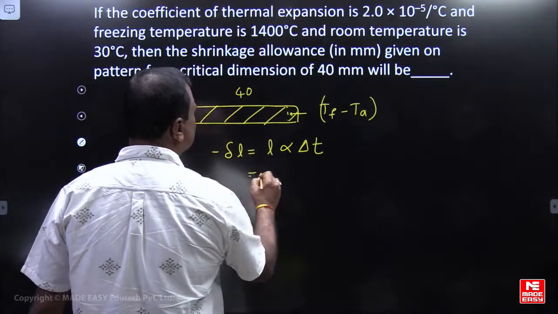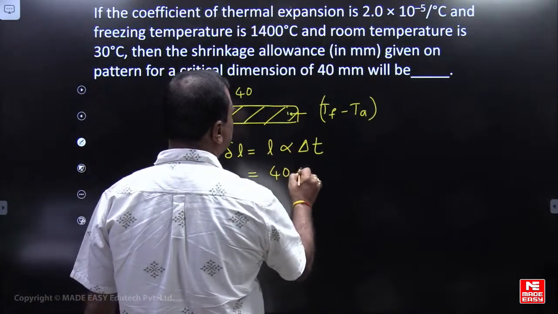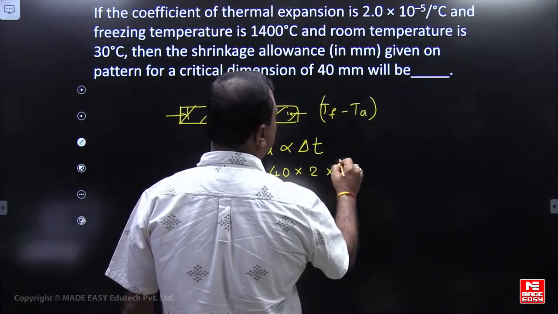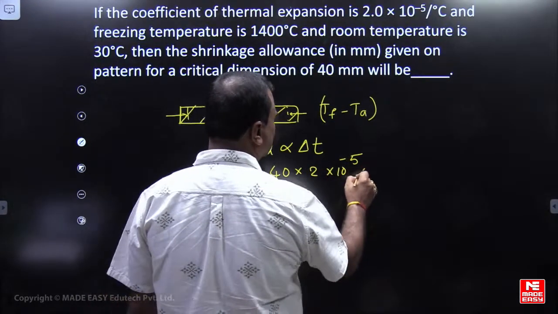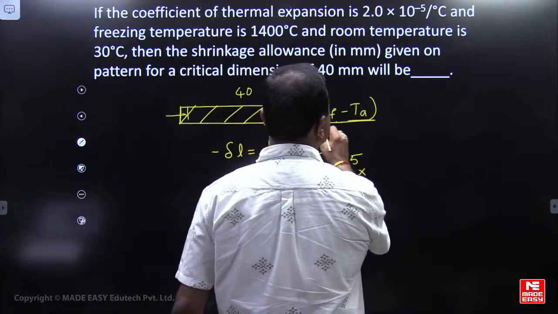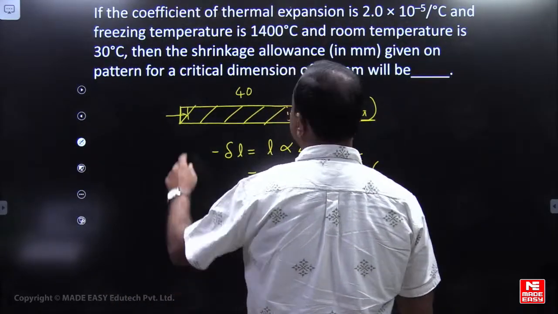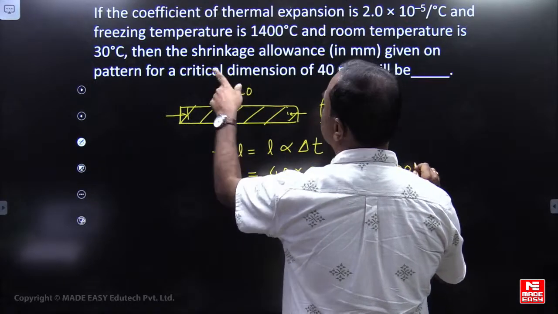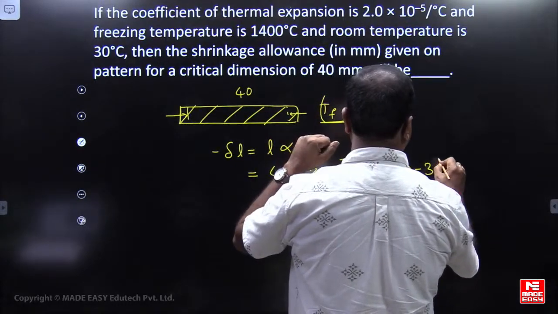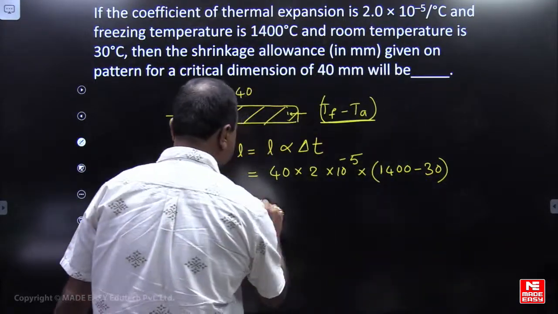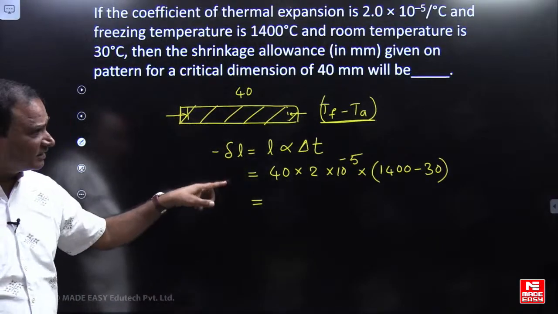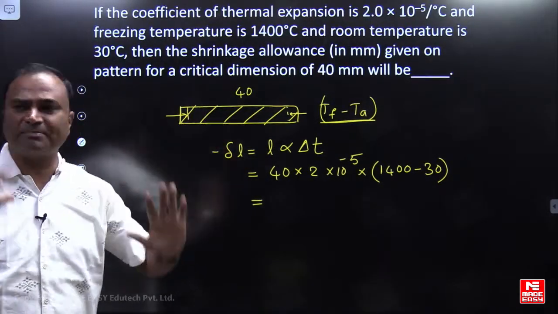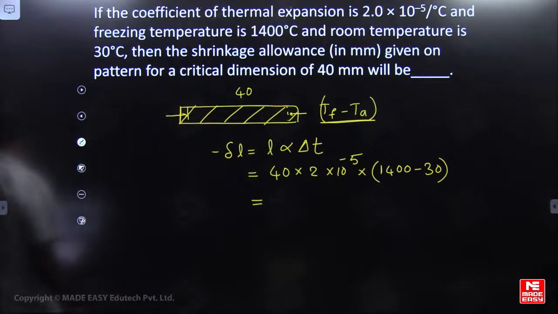So L is the length, 40 mm, alpha is 2 into 10 power minus 5 per degree centigrade, into the difference of freezing and ambient temperature. Freezing temperature is 1400 minus 30 degrees centigrade. So this is the shrinkage of the material, and it can be added over the pattern.